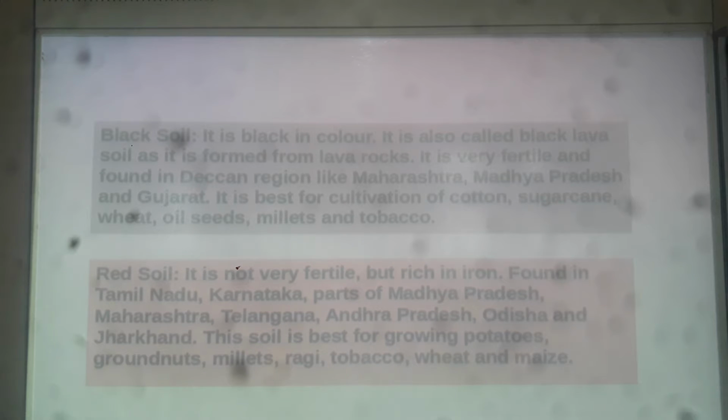Always remember these are the characteristic features of your black soil and your red soil. Okay. So everyone note it down. These are important features of black soil and red soil.